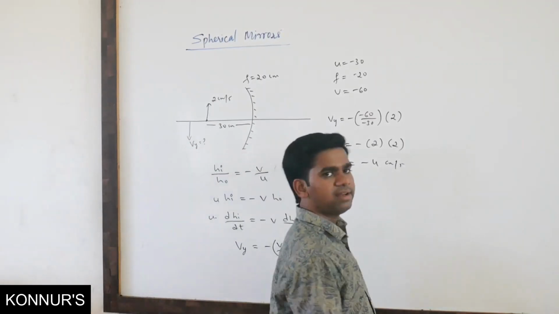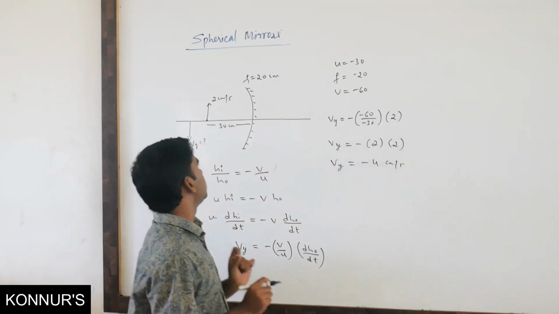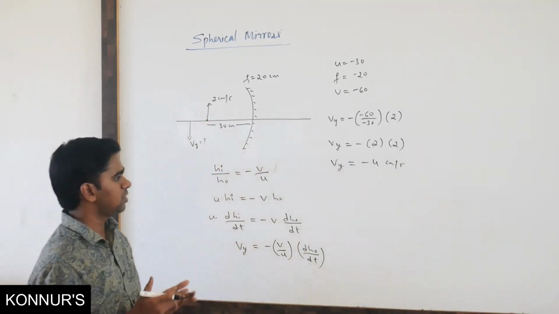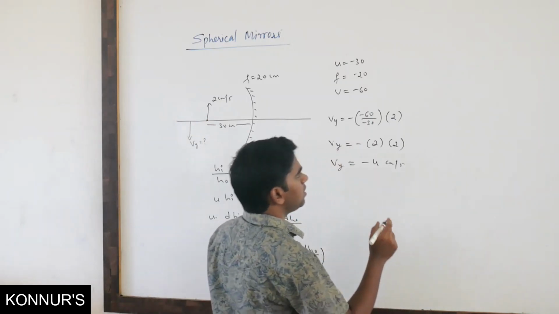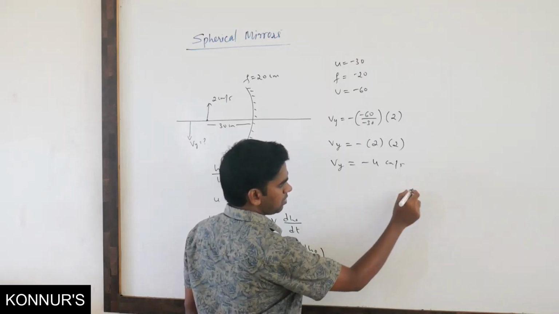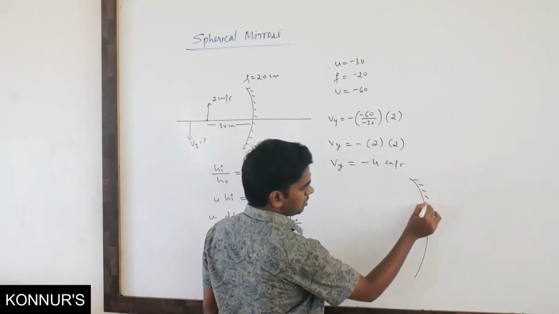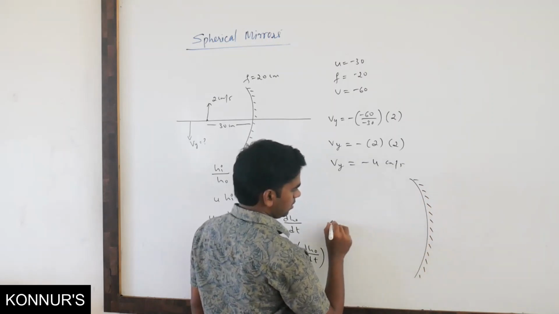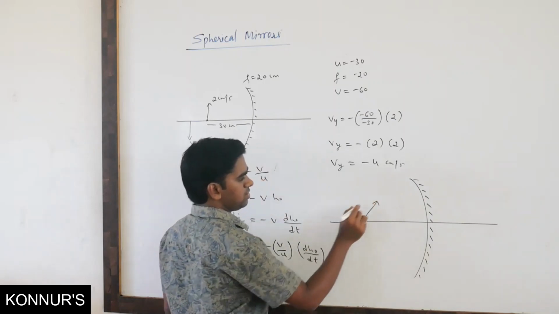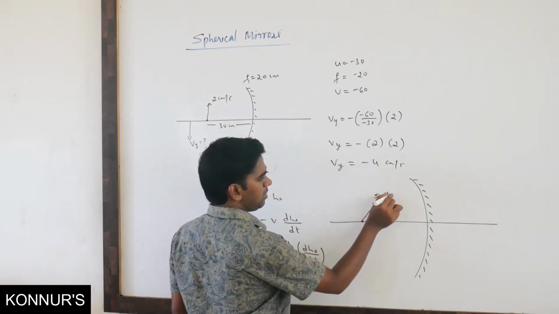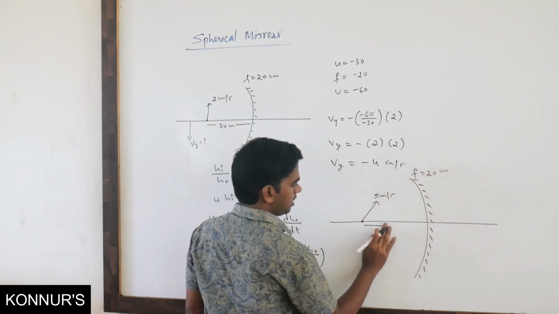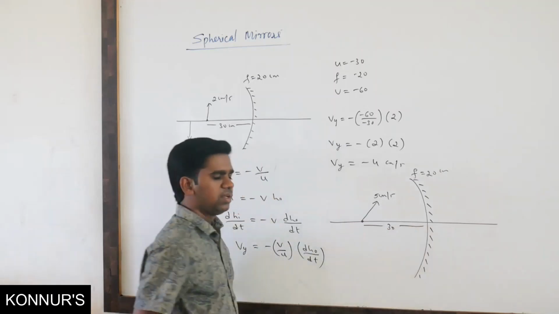Similarly, if I take another example, suppose the object is moving along the y-axis also, and the x-axis also. In that case, what can you do here? Suppose a problem is like this: this is your concave mirror, and here a point object is moving in this direction with velocity 5 centimeter per second. F again you can take as 20 centimeter, and U you can take as 30 centimeter.